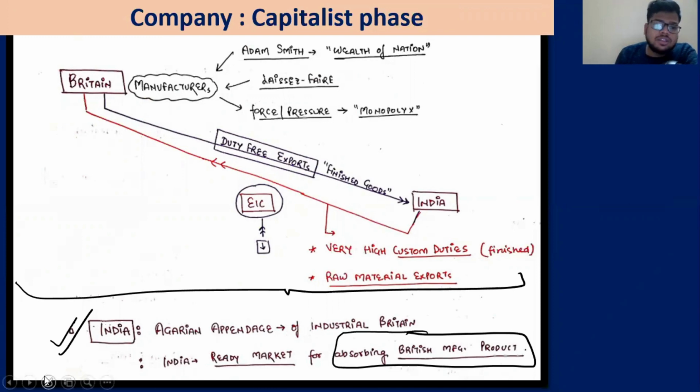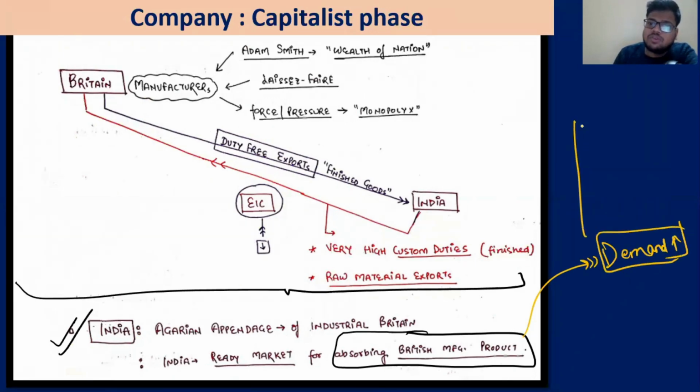Now imagine they have to increase the demand for British manufactured goods in India. What options do they have? The first option is obviously to destroy Indian industry, which is known as the process of deindustrialization. For example, people need some stuff, but if they don't find it from the local manufacturer, obviously they go for the foreign manufacturer. So, destroy Indian industry.